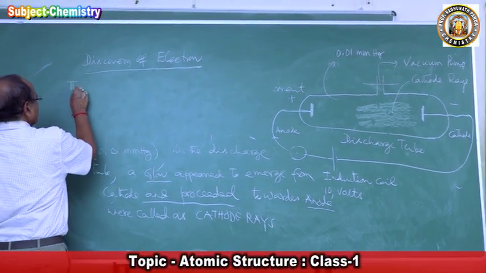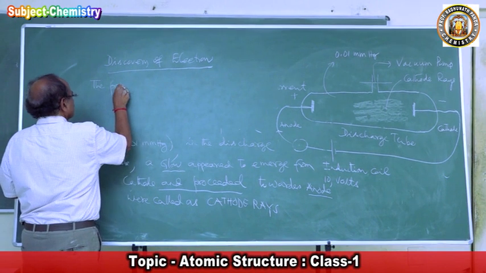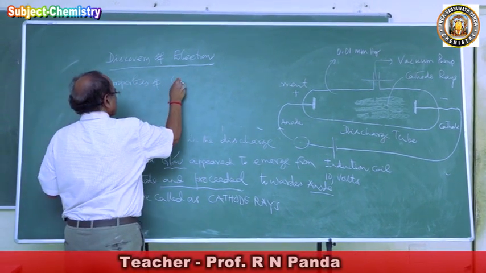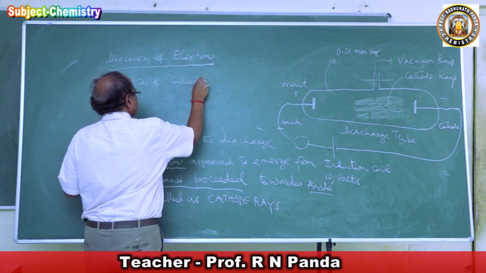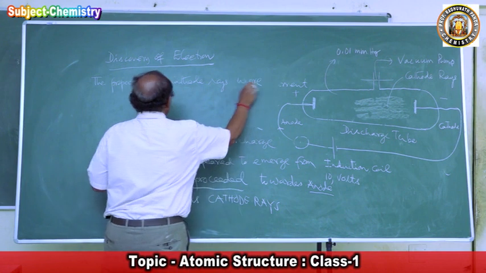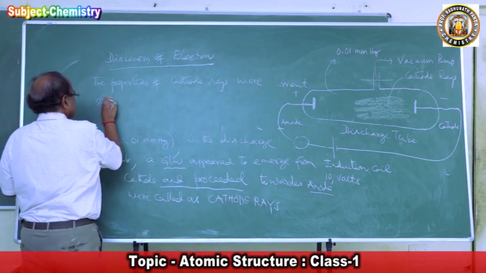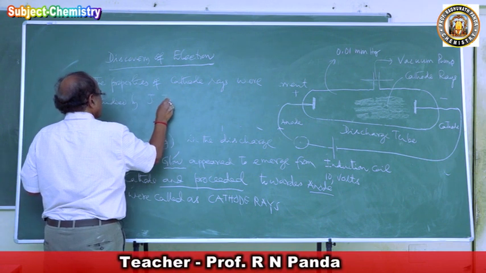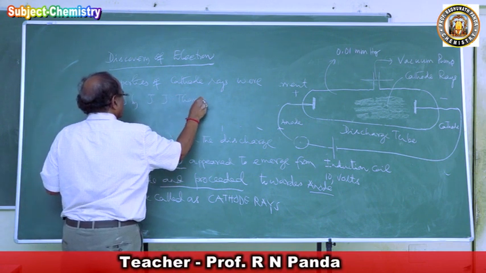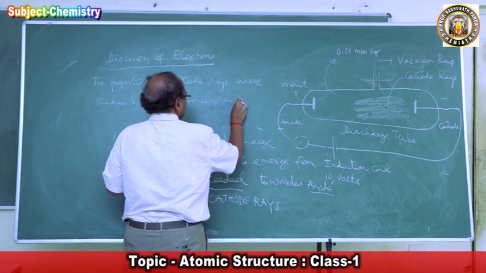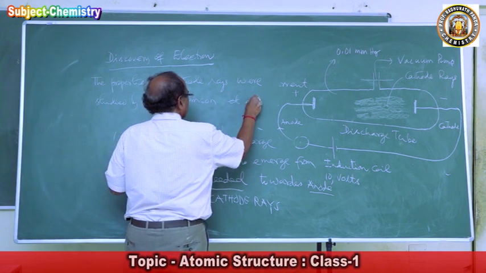The properties of the cathode rays were studied by J.J. Thomson et al. Et al. means a group of scientists.